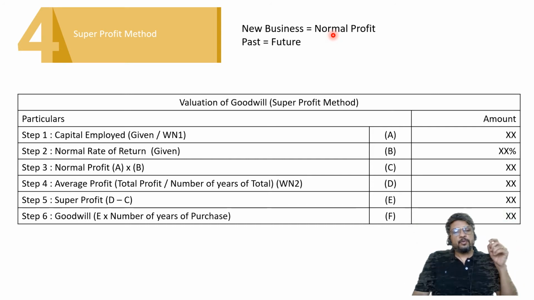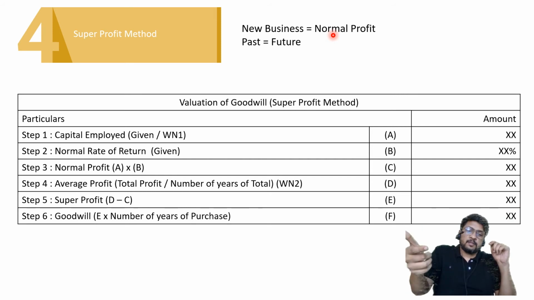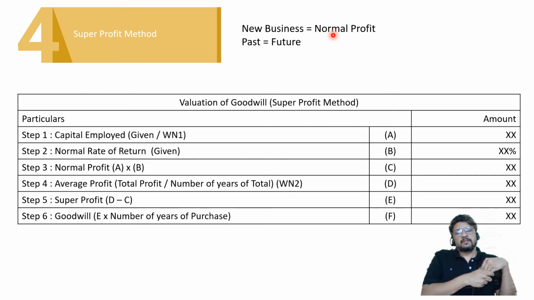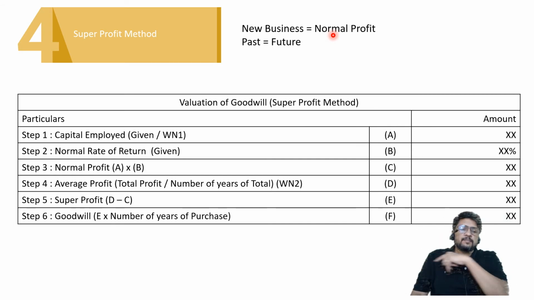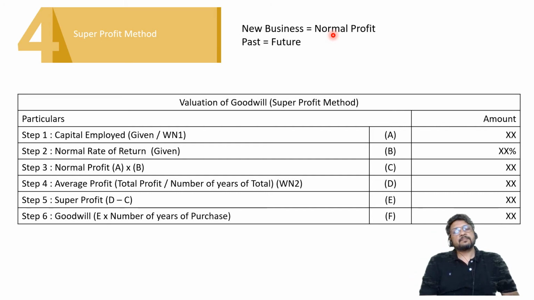In reality, a new business will always make normal profit, but because your business has a reputation, because your business has credit worthiness, because your business customers have a guarantee of customer satisfaction, in short, because your business has goodwill, you are making more than normal profit. So a new business will make normal profit, and a business with reputation will make super normal profit. It is also called a super profit.